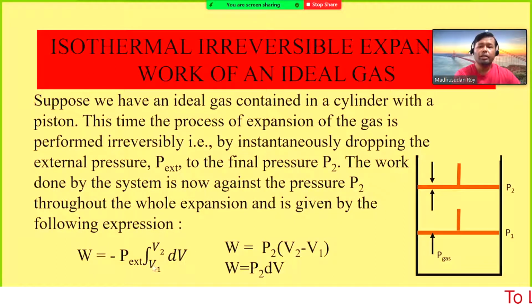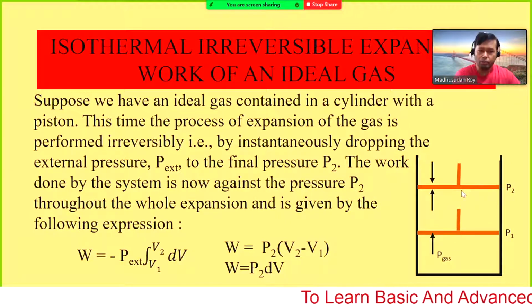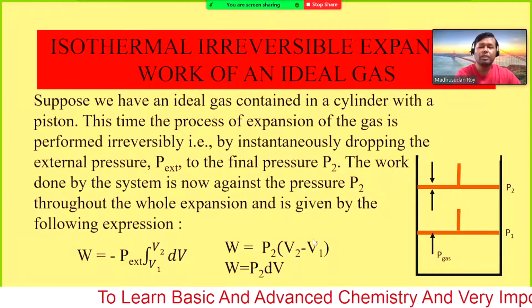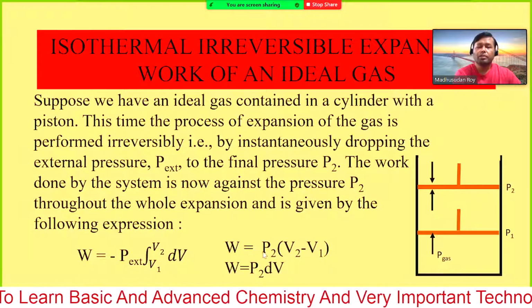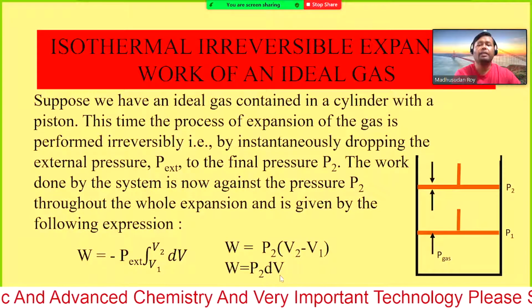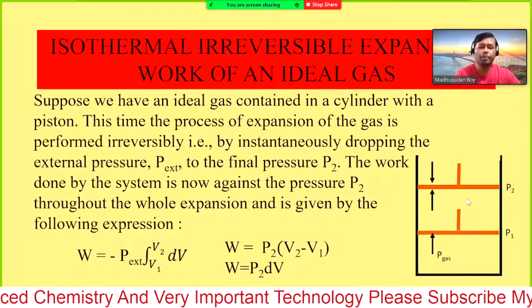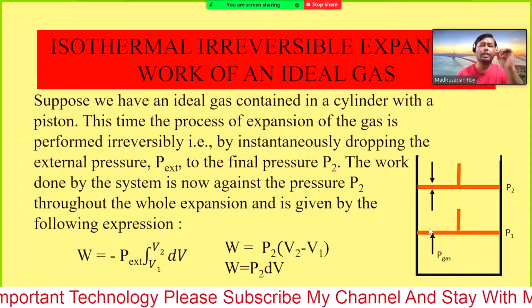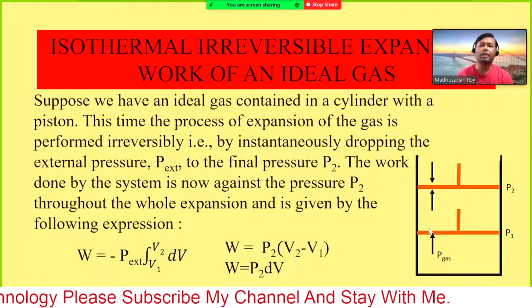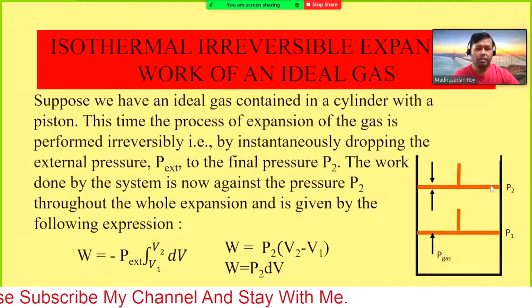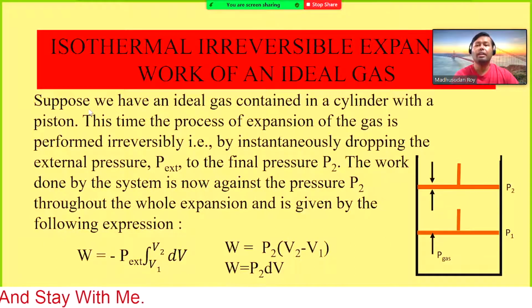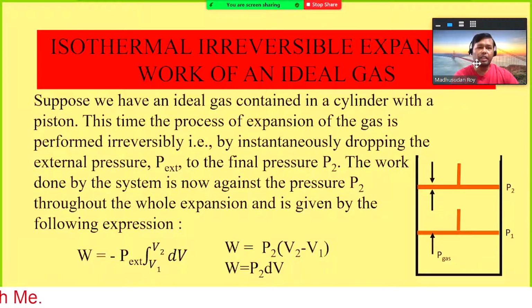So therefore, what is delta V? The delta V is from V1 to V2, that means the difference, V2 minus V1. So the sign is positive, and then we write V2 minus V1. There are no individual steps, so we cannot consider very small steps. We don't need to find the integration, just the difference between the final volume and the initial volume. So this is our work done for the isothermal irreversible process.